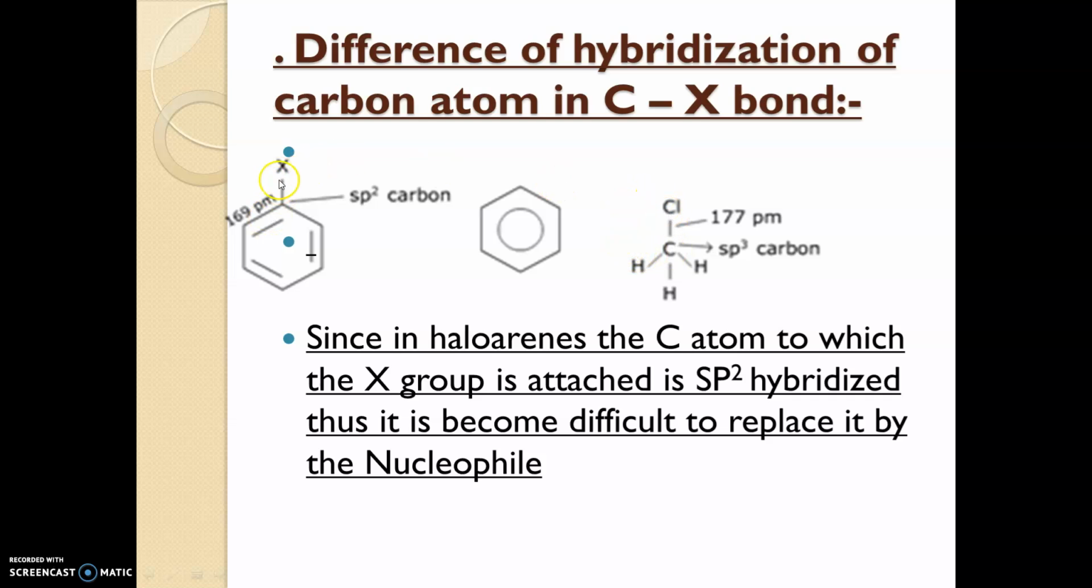But in the case of haloarenes, the carbon halogen bond is a very short distance, so there won't be much polarity difference, and this halogen cannot easily be removed from the compound. So that is the second reason. The bond length of carbon and halogen is very small because of the sp2 hybridization.